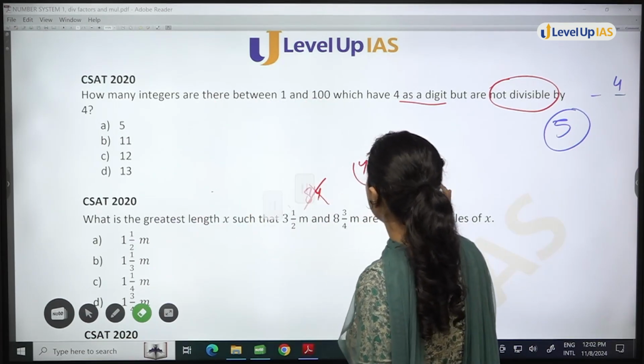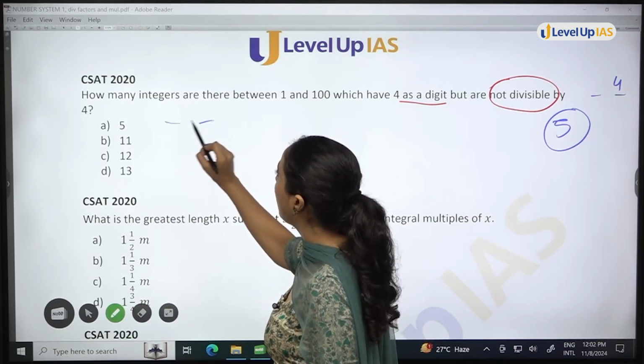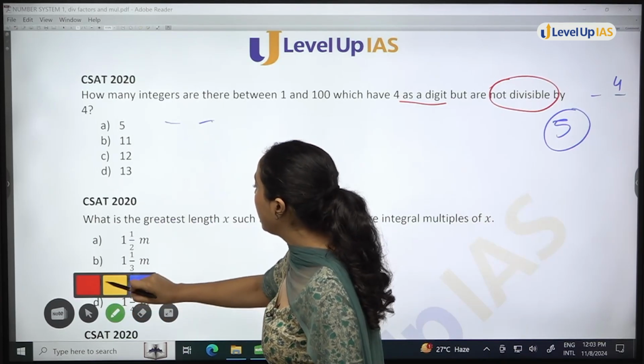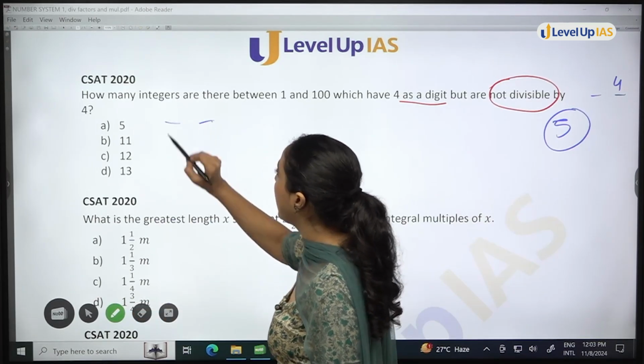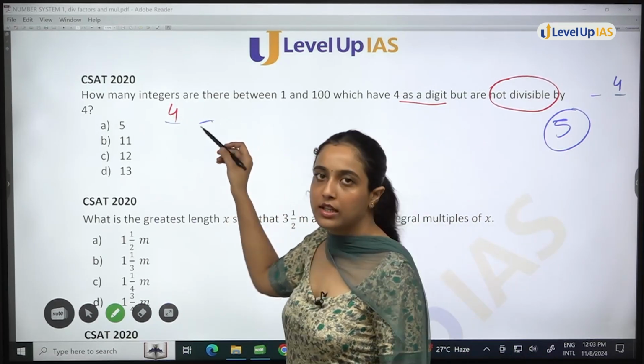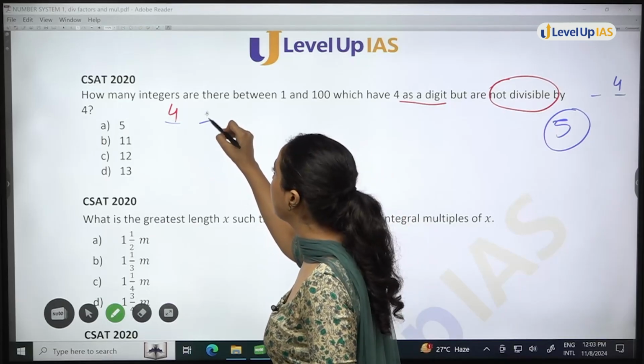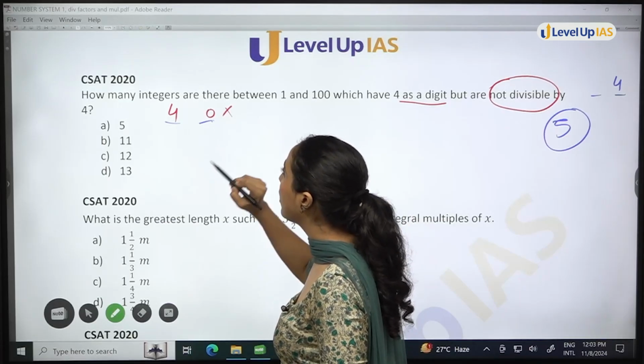Now take the other case, 2-digit number, and so either 4 will be here or here. So I will take the different case where 4 is at tens place. Now you see, if you put 0, it is divisible, so I will not consider that. 40 is divisible, right? So we will not consider.